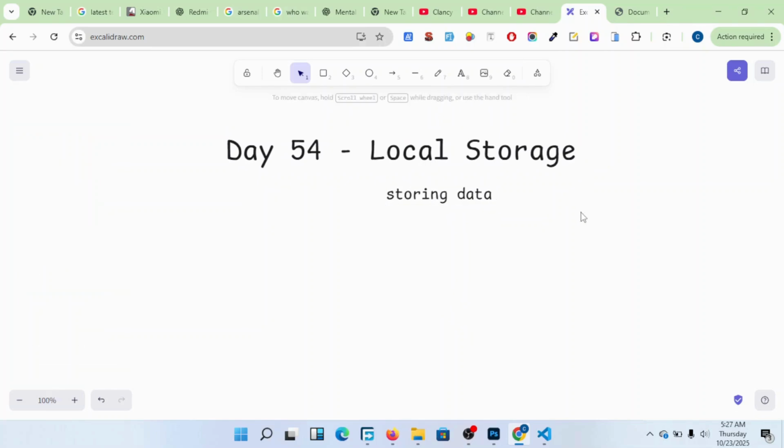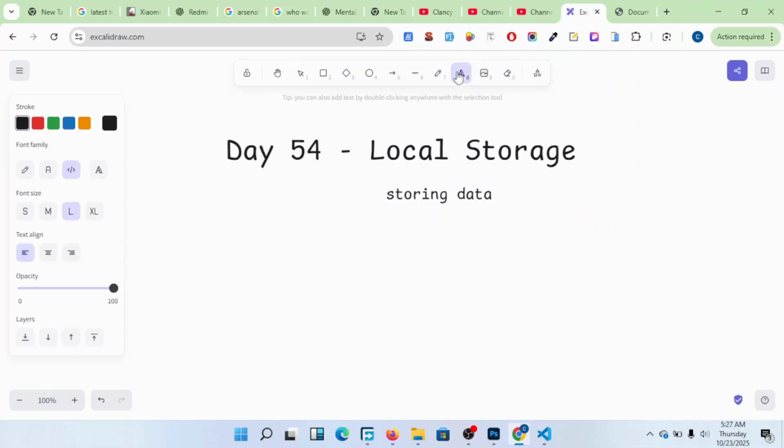Briefly, let me talk about what we covered yesterday, so that we can keep in touch. Yesterday was day 53, and we introduced the concept of promises and async await.